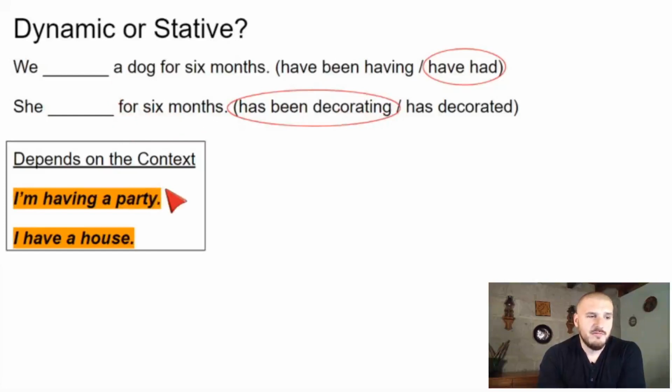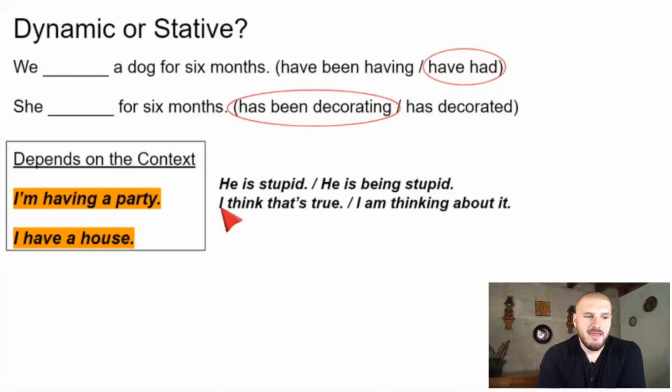Here's some more. For example, be. He is stupid, or he is being stupid. These are very important differences, right? Él es estúpido o él está siendo estúpido. Stative, permanent, un estado permanente, o temporal dinámico. He is being stupid. Está siendo estúpido. Context. I think that's true. Yo opino, yo creo que eso es verdad. I think that's true.